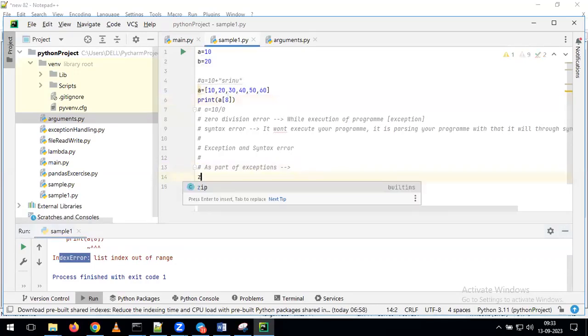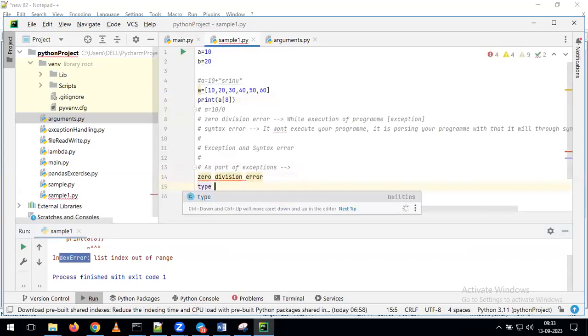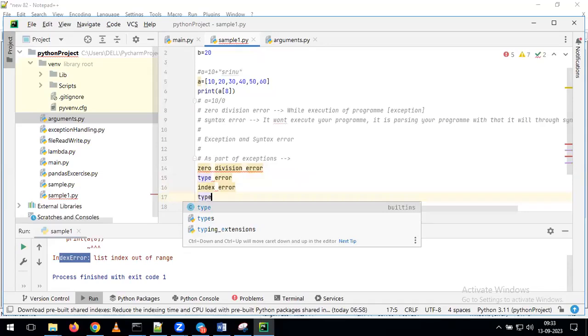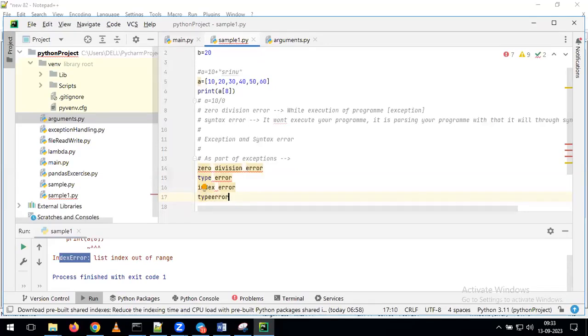So far, we discussed zero division error. This is one of the exceptions. One more is type error, and one more is index error. Like this, you can see different types of exceptions while running our program. As a programmer, you need to understand the difference between a syntax error and an exception, and the different types of exceptions you are going to get while running the program.